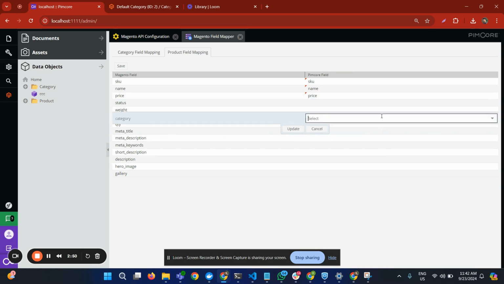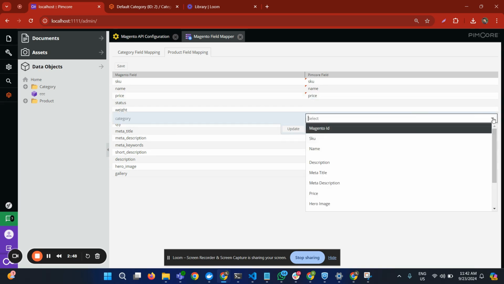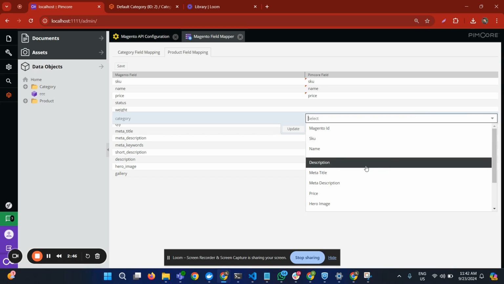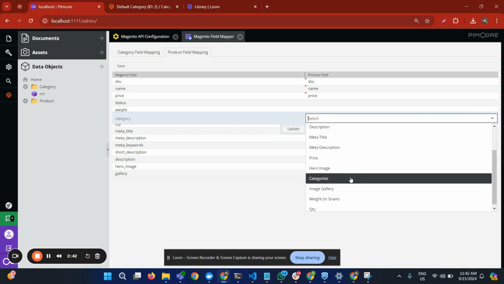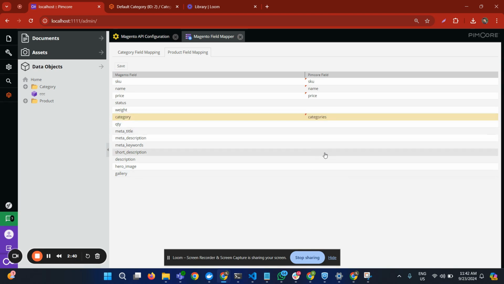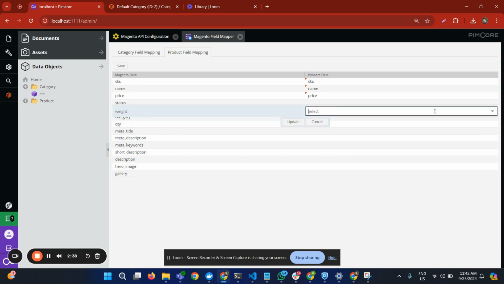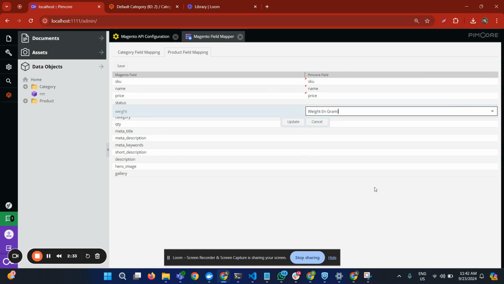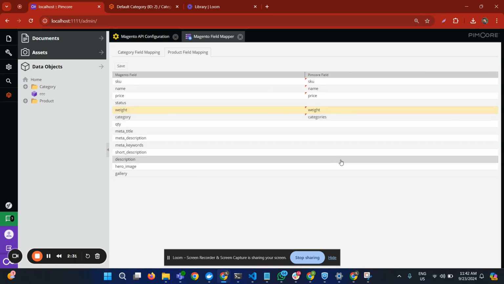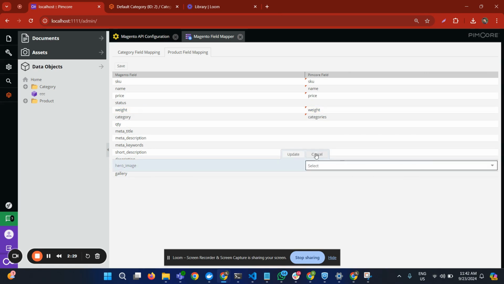And then you can choose a category. Yeah, this is the category, right? Weight, which is mandatory for physical items. Then there is a hero image.